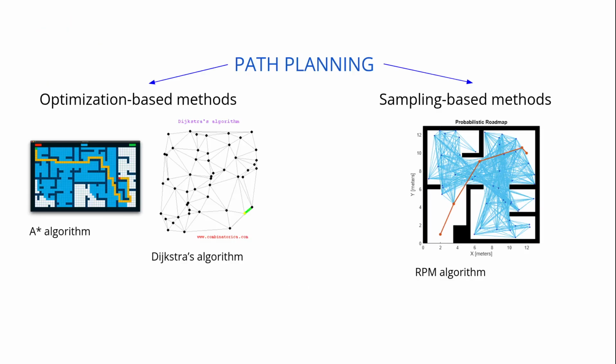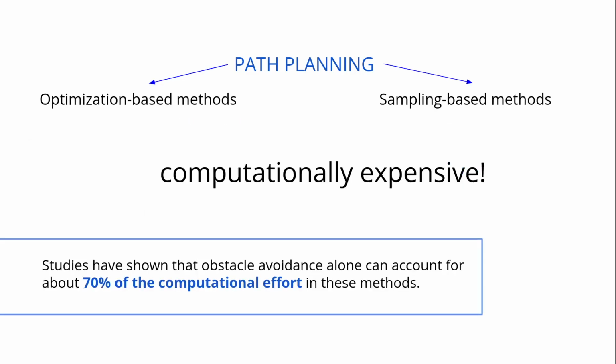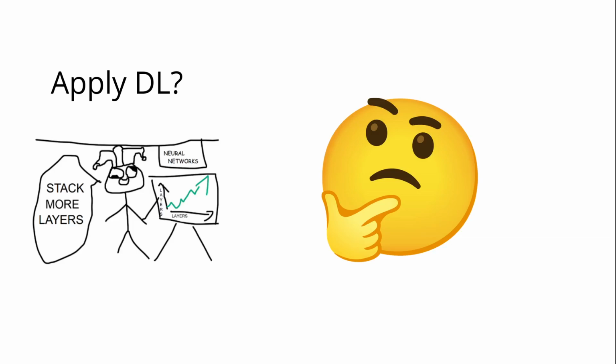Historically, there are different approaches to path planning. The most distinctive directions are optimization-based methods like Dijkstra or A-star. They focus on finding the mathematically optimal path based on a cost function. Also, we are familiar with sampling-based methods like RRT or PRM. They explore the environment randomly and build paths incrementally. However, both approaches can be computationally expensive, especially in cases when dealing with obstacle avoidance.